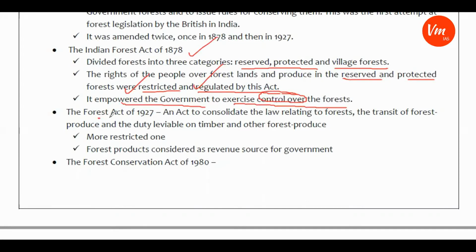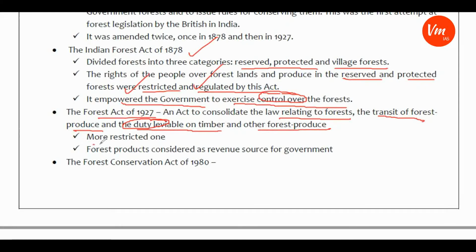The Forest Act of 1927 consolidated the laws relating to forests, the transit of forest produce, and the duty leviable on timber and other forest produce. So for the first time, a duty component on forest resources came. The government's view on forest resources changed from conservation to revenue realization.